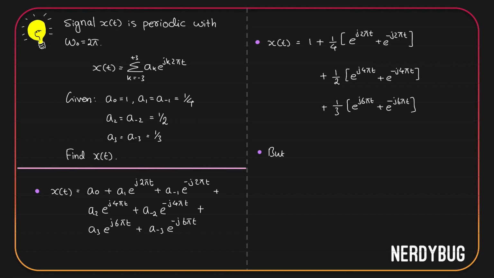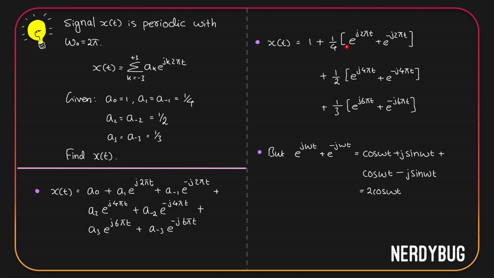But we can use Euler's formula to write e raised to j omega t plus e raised to minus j omega t. According to Euler's formula, e raised to j omega t is cos omega t plus j sine omega t, plus e raised to minus j omega t will be cos of minus omega t, but cos minus theta is cos theta, so this is just cos omega t minus j sine omega t. So these two get cancelled and all we get is 2 cos omega t.